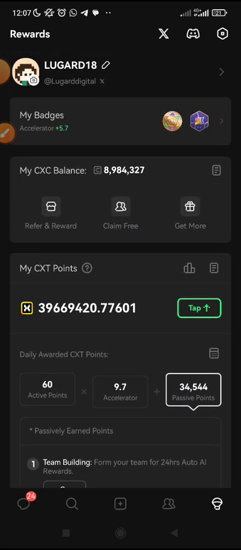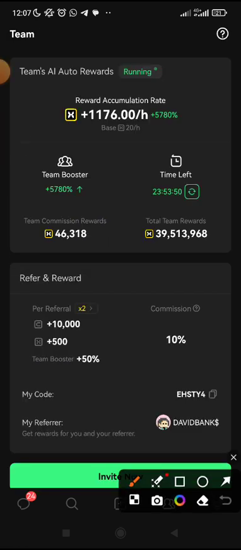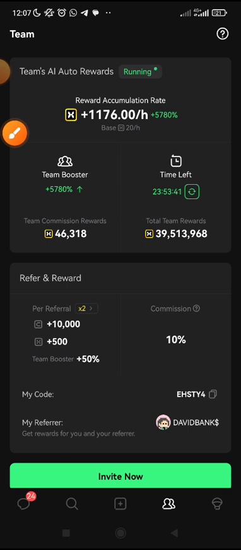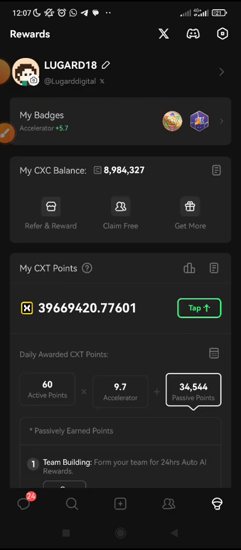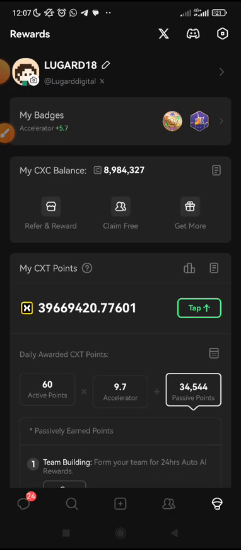And when you click on refer and reward, I told you, make sure you always turn on your machine. This AI generates points for you based on your activeness, it multiplies your points based on your activeness. Guys, that's why if you have not been getting more points, it's because you are not active and because you have not been taking this CharacterX seriously.